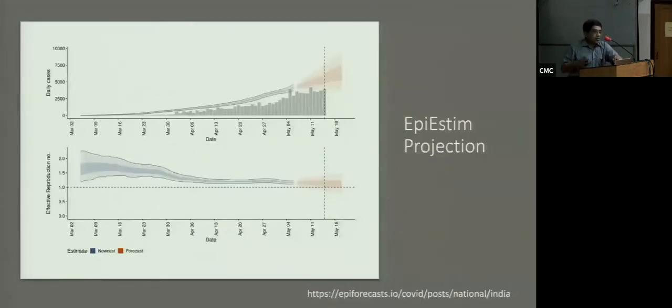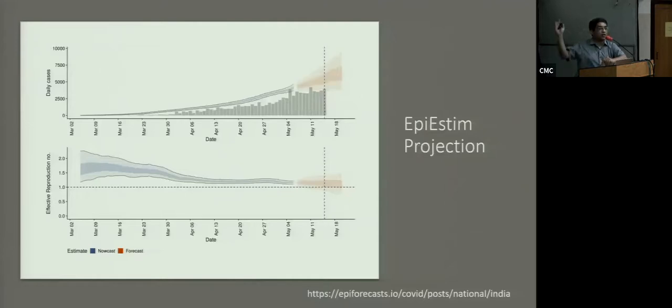Okay, so this is coming back to the trajectory modeling that I talked about, which is you take what you see and then you project into the future. The London School of Hygiene last week released this data for India. These gray bars show you the number of cases each day, and the graph on top of it is your projected growth rate and the uncertainty around that growth rate for the country. So they're saying that it's still going to progress upwards. That's the important point here, the projections.